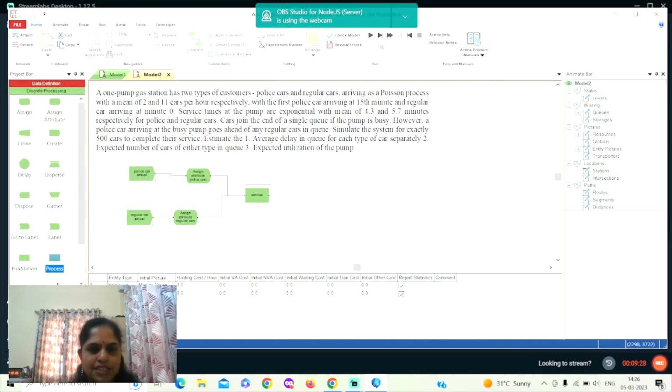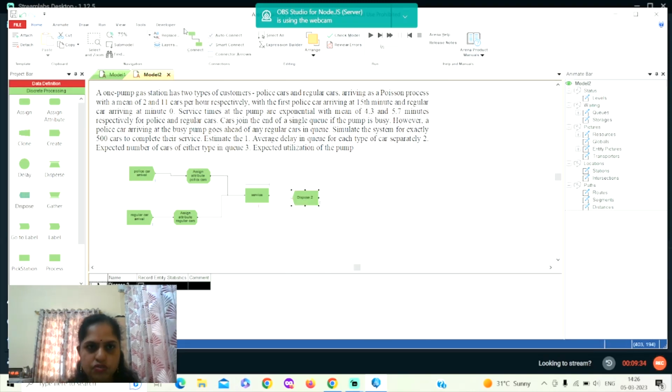Once the queuing is done, nothing else is given, so we can just have a dispose module. So connection is done. This is completing the module or the complete model.